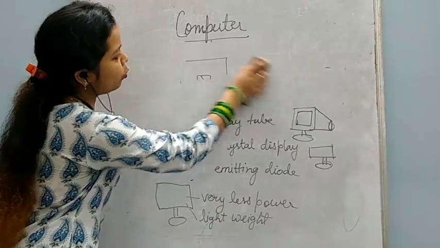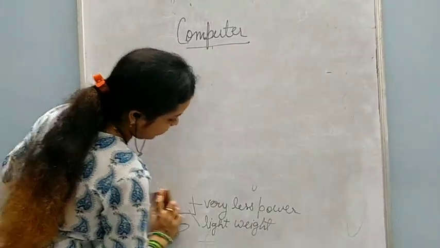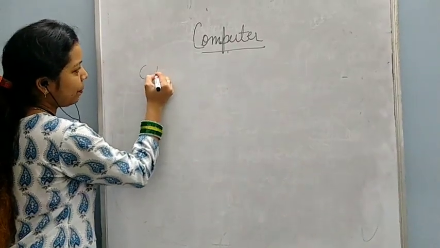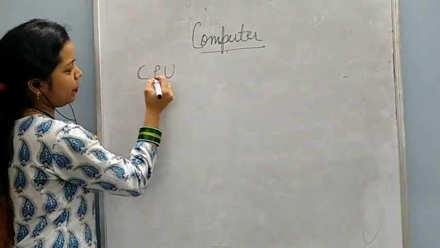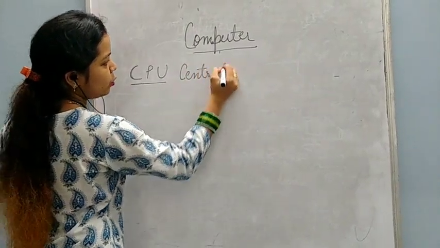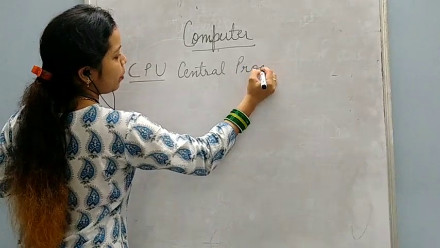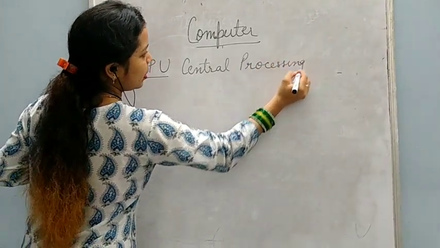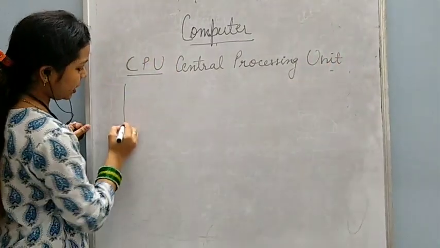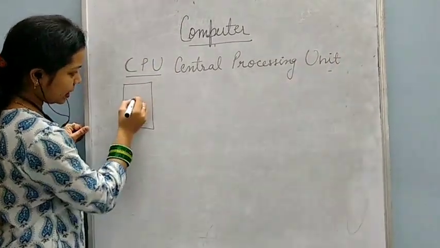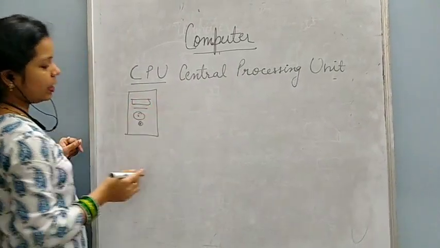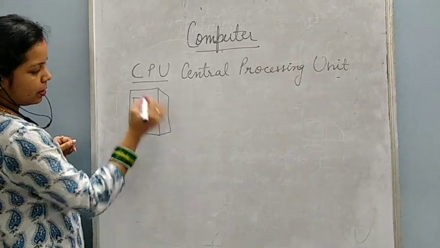Now I am going to tell you another main part of computer, that is CPU. Okay, CPU. CPU is also known as Central Processing Unit. This is the full form of CPU. This is known as Central Processing Unit, and CPU is like this. Like this, one box is there in the computer.